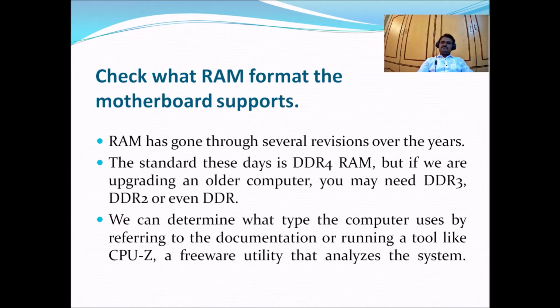So based on our system and what the motherboard supports, we have to purchase the new RAM in that RAM format. We can determine what type the computer uses by referring to the documentation or running a tool like CPU-Z, a freeware utility that analyzes the system. So we have to purchase only that RAM format which the motherboard supports. Nowadays, desktop computers with 64-bit systems also support DDR4 RAM.